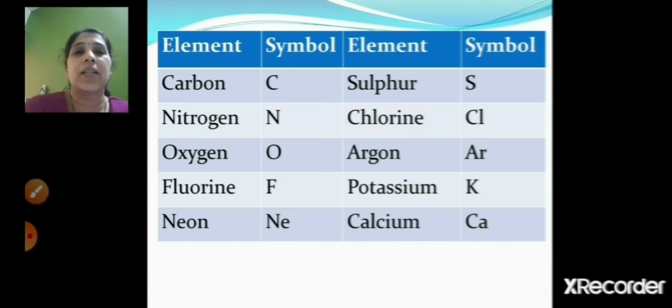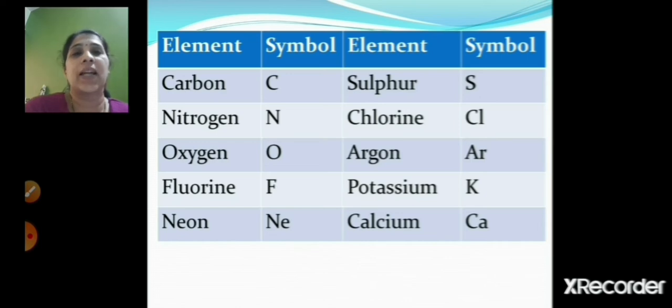Carbon, the symbol is C. For sulfur, it is S. For nitrogen, it is N. For chlorine, it is Cl. For oxygen, it is O. For argon, it is Ar. For fluorine, it is F. For potassium, it is K. For neon, it is Ne. And for calcium, it is Ca.